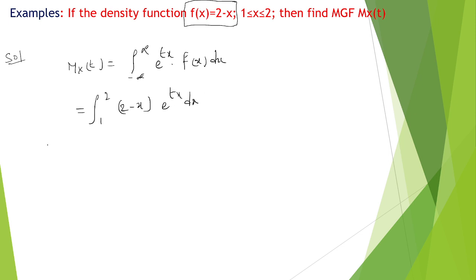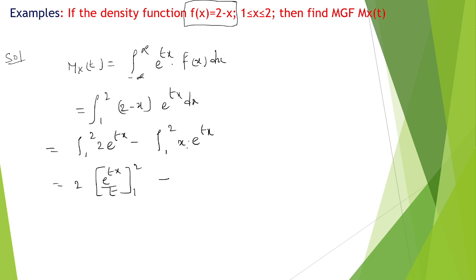So separate the terms: the integral from 1 to 2 of 2 into e power tx, minus the integral from 1 to 2 of x into e power tx. Then 2 is a constant, and the integration of e power tx is e power tx by t, with limits from 1 to 2. This is the first term completed.